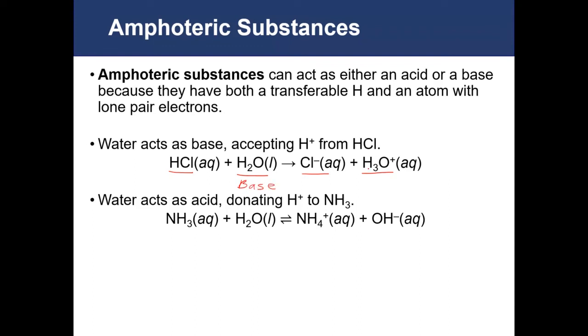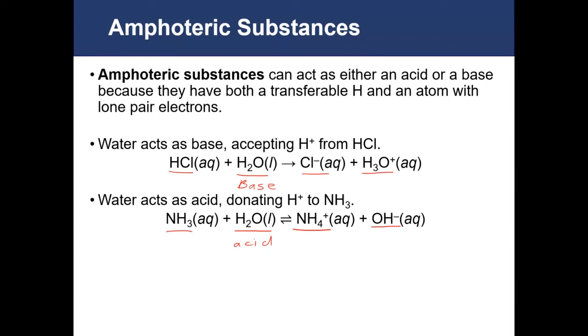It's accepting a proton to become the hydronium ion, and in our second reaction, we have ammonia reacting with water to give ammonium and the hydroxide ion. So in this case, your water acts as an acid, right? It donates one of its protons to the ammonia, giving you ammonium, which now has 4 hydrogens. And the result is you get the hydroxide ion.